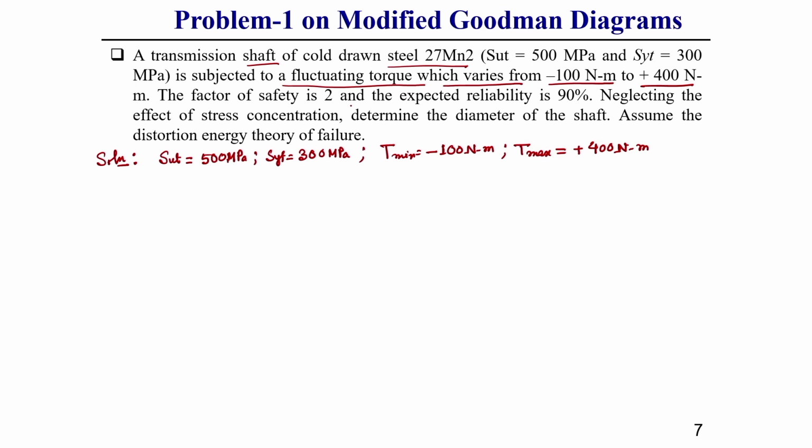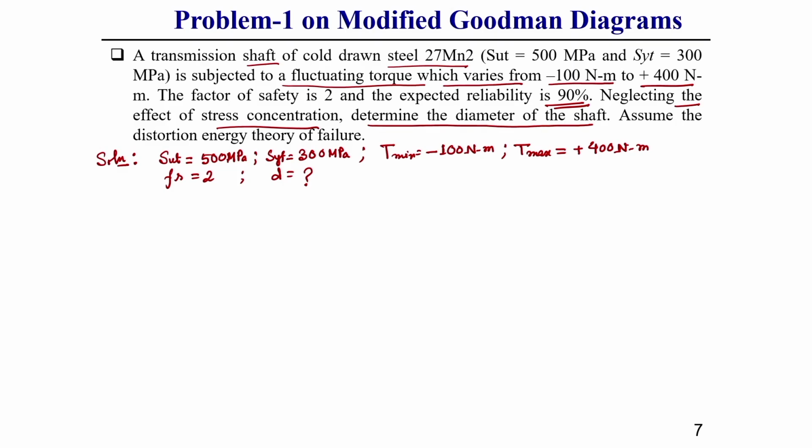The factor of safety is given as 2 and the expected reliability is 90%. Just to show how to solve the problem, we are not considering the stress concentration effect. So, what we need to do is determine the diameter of the shaft. For solving this problem, we need to assume the distortion energy theory of failure. This you should keep in mind.